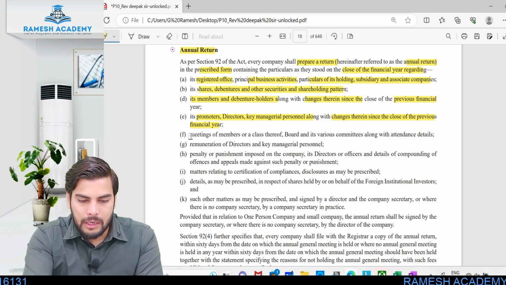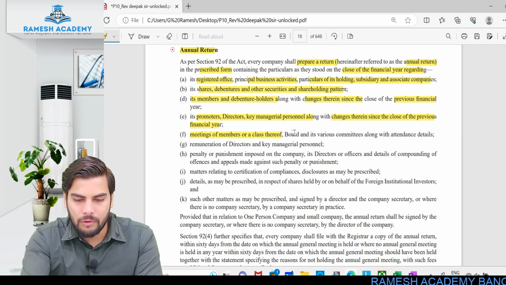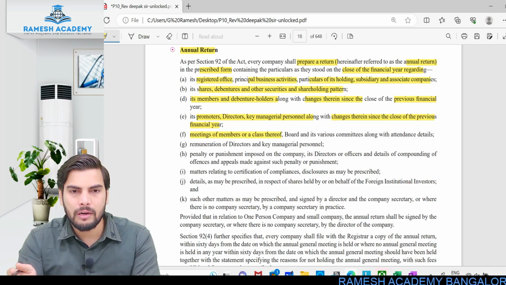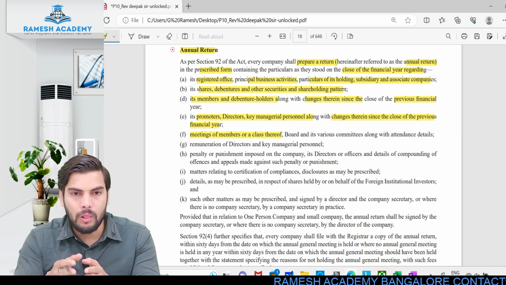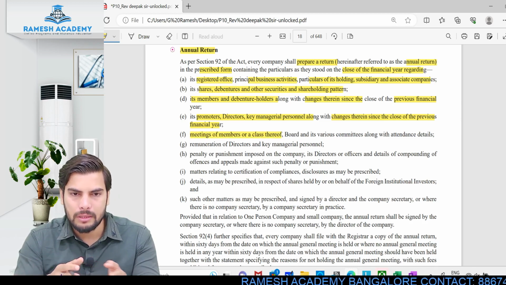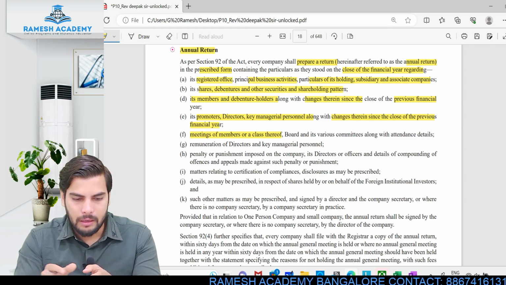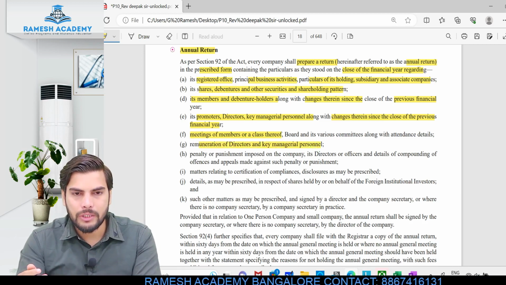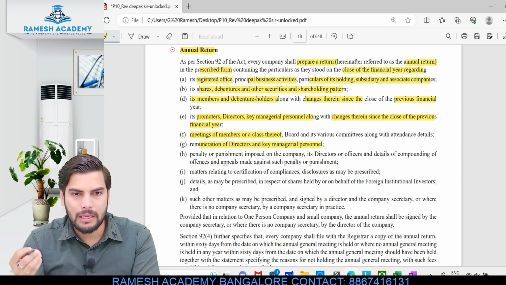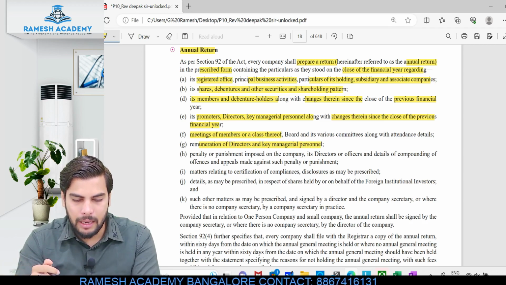Okay, the meetings of the members or class thereof. So meetings relating to the board, meetings relating to the annual general meeting, on what date these meetings were held. All this information will be available in this annual return. Clear? The remuneration we pay to the directors and key managerial personnel. How much amount do we pay as remuneration to the directors and key managerial personnel?